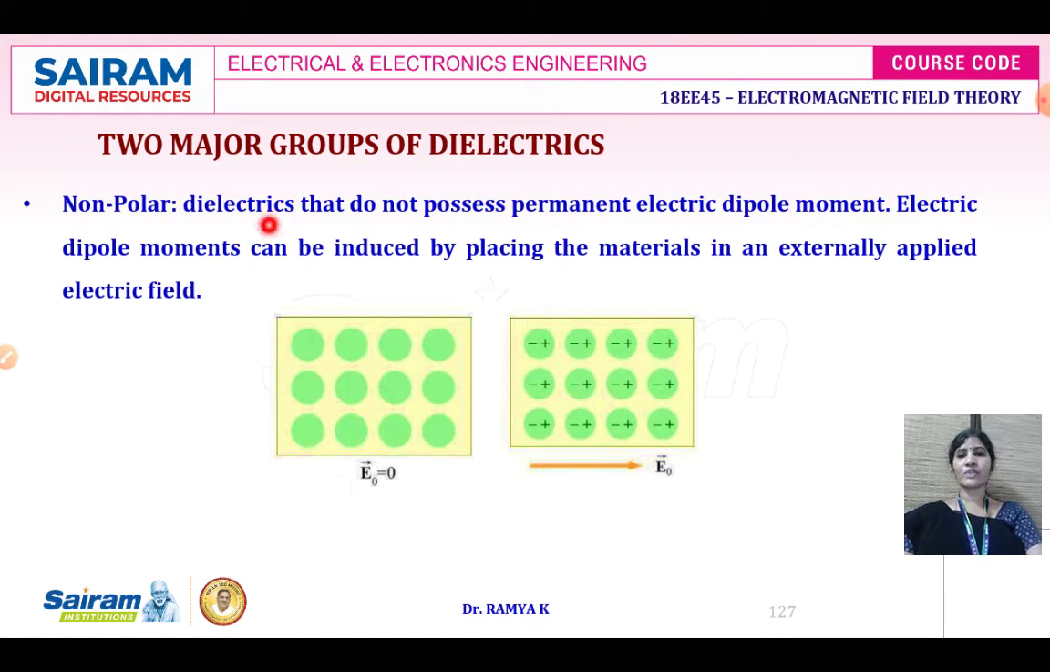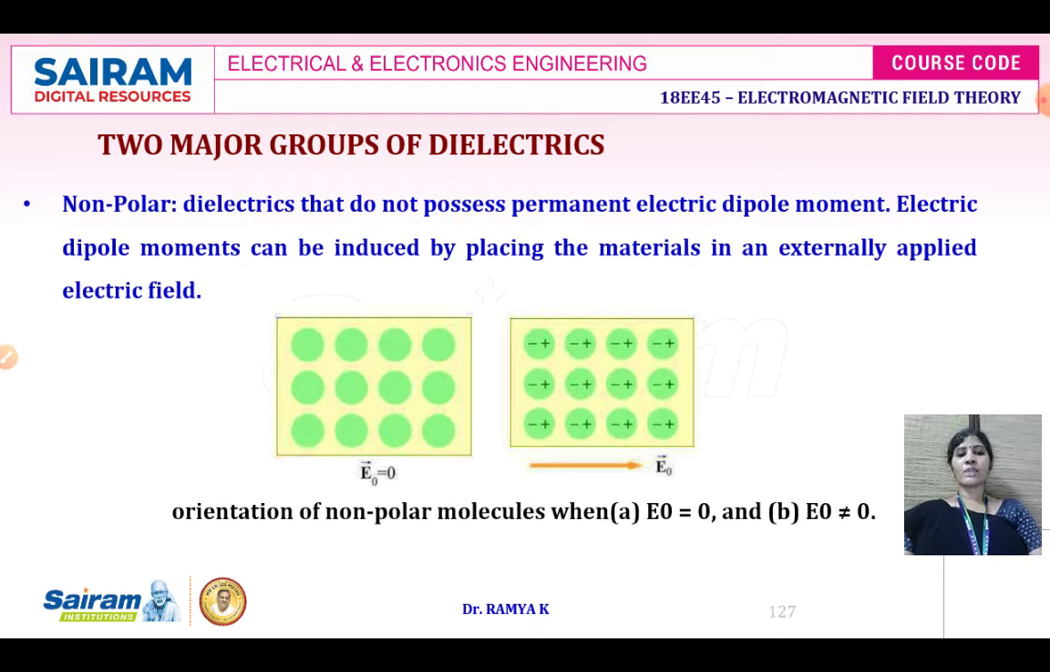Two major groups of dielectrics: the non-polar dielectric and polar dielectric. Under non-polar dielectric, the dielectric will not possess any permanent electric dipole moment. Instead, the electric dipole moment can be induced by placing the materials in an externally applied field, as shown over here.